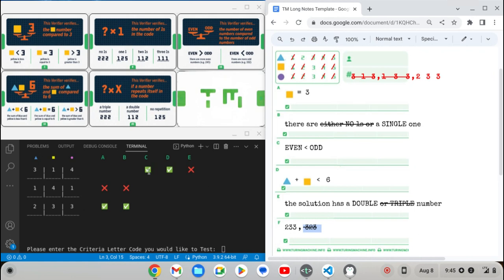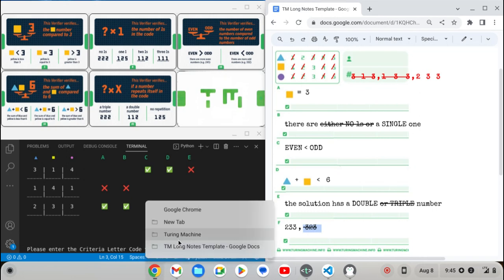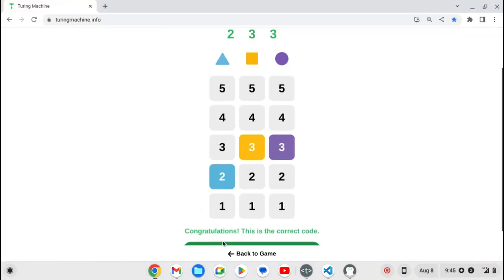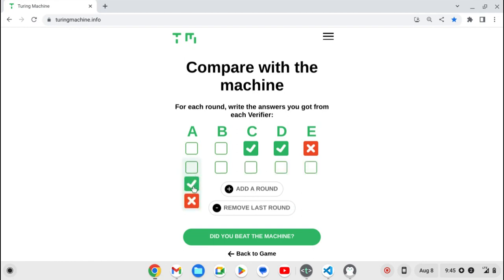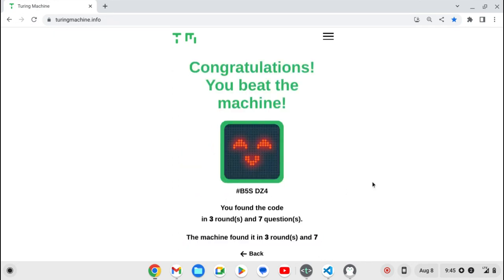So CDE in the first round. CD were both correct. E was incorrect. Second round, both A and B were incorrect, and did a third round, and finally we got 2 check marks. Oh wow, very interesting.